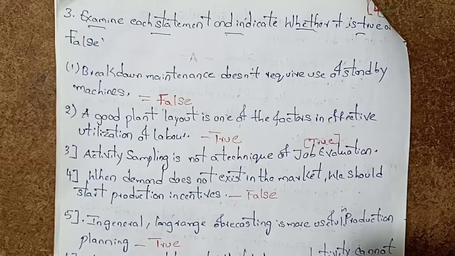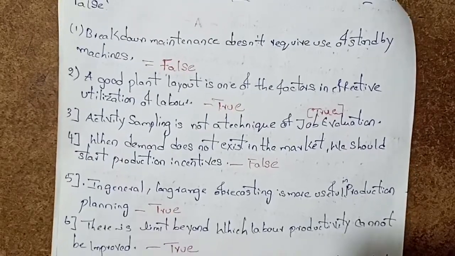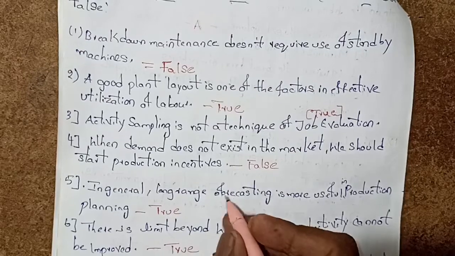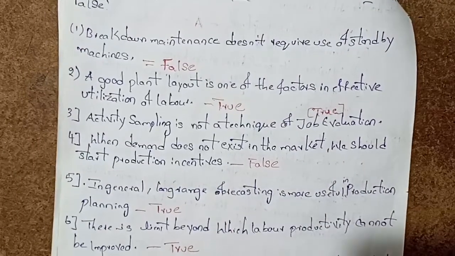When demand does not exist in the market, we should start production incentives. False. In general, long-range forecasting is more useful in production planning. True.